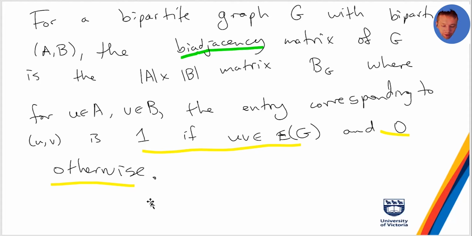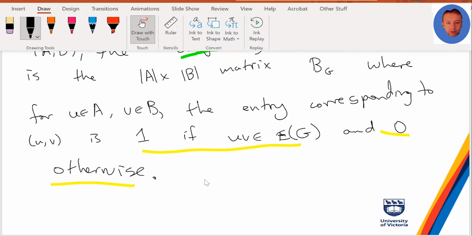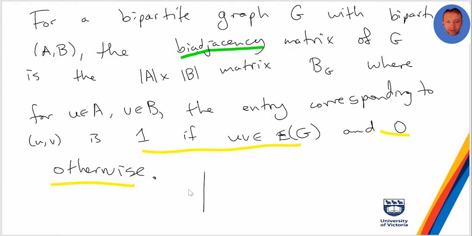For a bipartite graph, you can do it in a simpler way by taking a so-called bi-adjacency matrix. In an adjacency matrix, you would have V(G) rows and V(G) columns. In the bi-adjacency matrix, the difference is that you have |A| rows and |B| columns, corresponding to the vertices of A and the vertices of B.